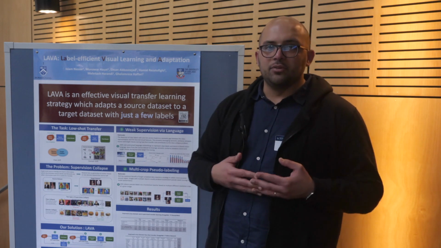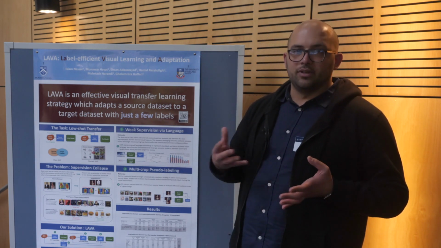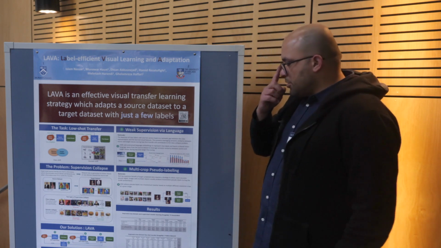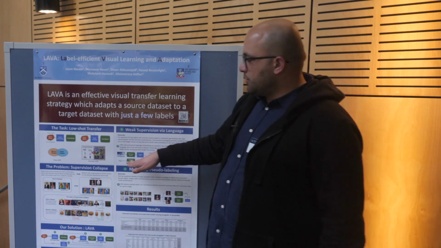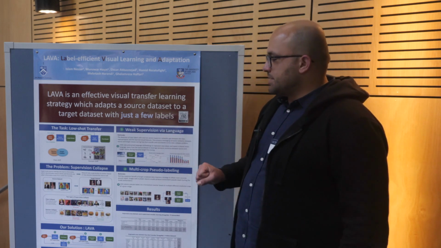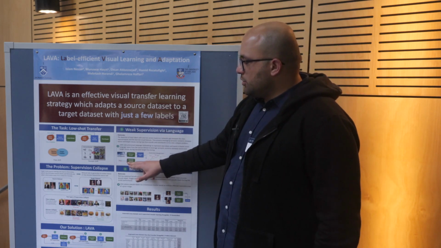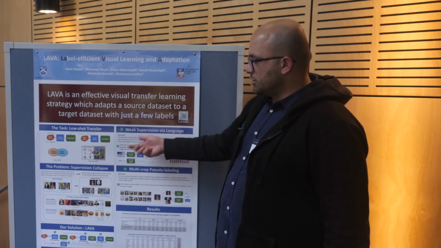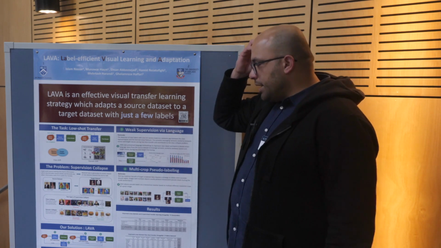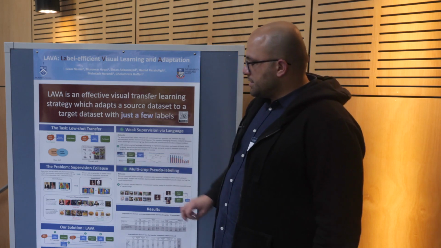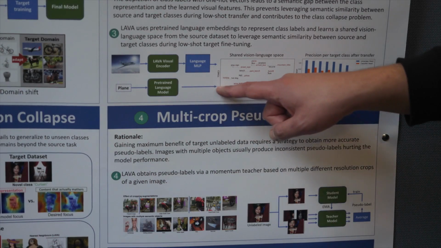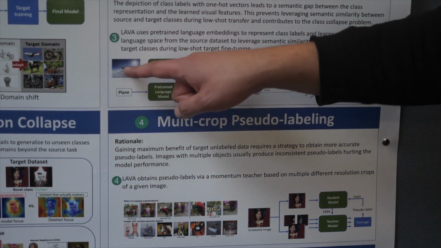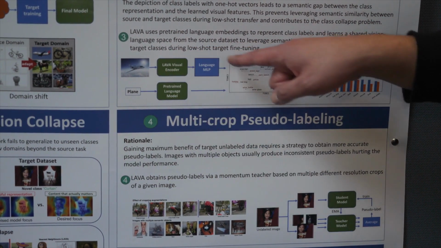But when in reality we know that cats and tigers share a lot of similarities and so on. So to alleviate this problem, instead of using integers as representation for the labels, we actually use a language embedding of the class label as a target for the supervision. So in this sense, to supervise this image, we use a pre-trained language model. We encode plain, which is the class label, into a semantic space that represents language.